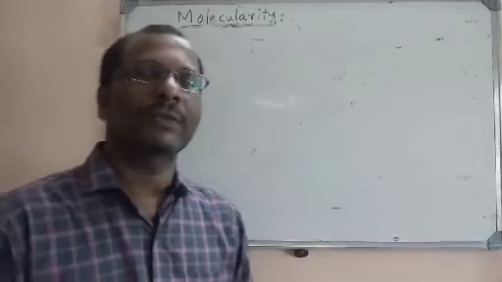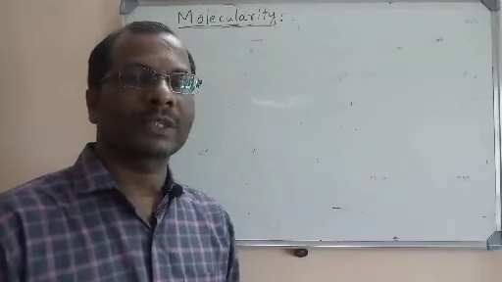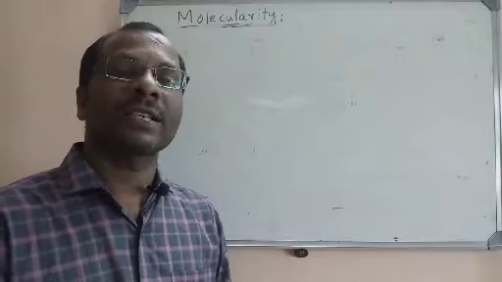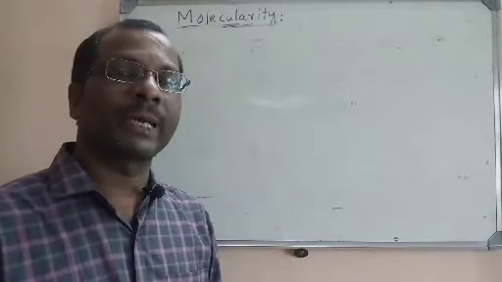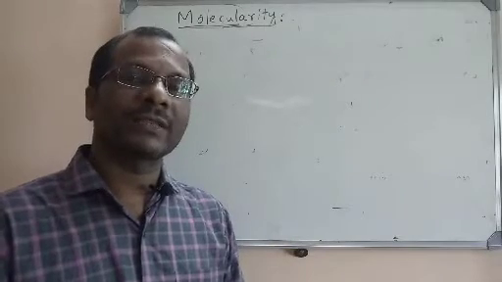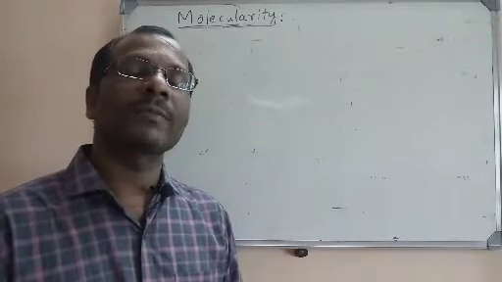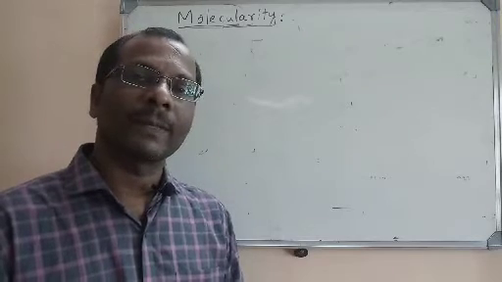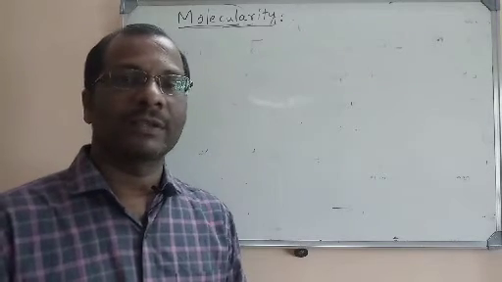In this class we are going to study a concept known as molecularity. So in the last class we had learnt what is meant by order. What is the order of a reaction? It is the sum of the powers of the concentration terms in a rate expression.